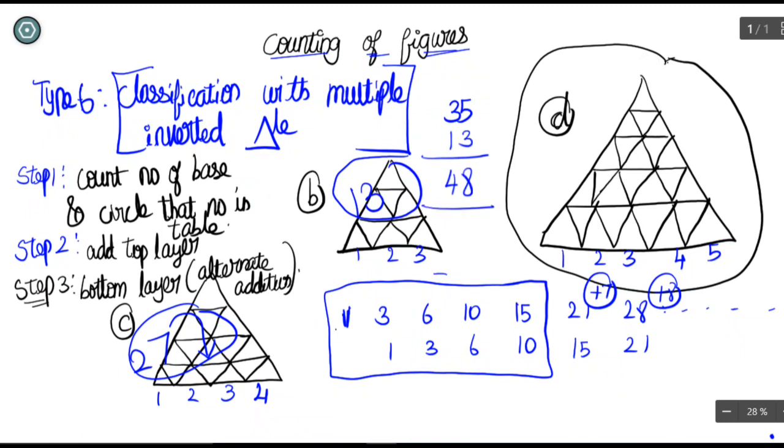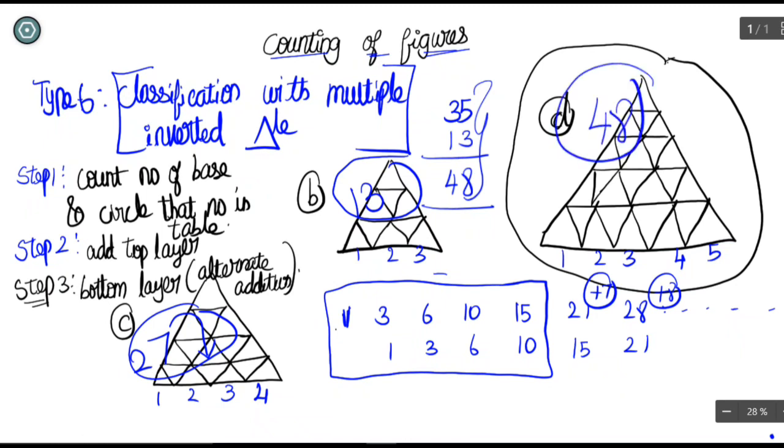So that is this method. Very simple. You didn't have to mug up anything here, just understand it. If they gave multiple inverted triangles inside a triangle and ask you to count, just write the numbers, circle the numbers, see how many bases are there, add top layer, add bottom layer as alternate, and add both numbers, you will get total number of triangles inside this, 48 triangles.